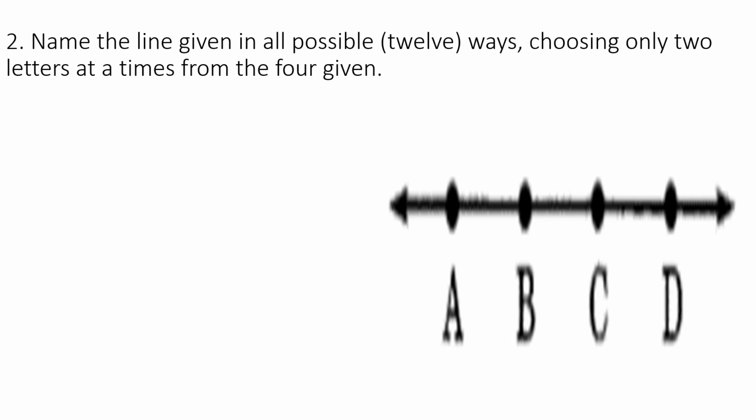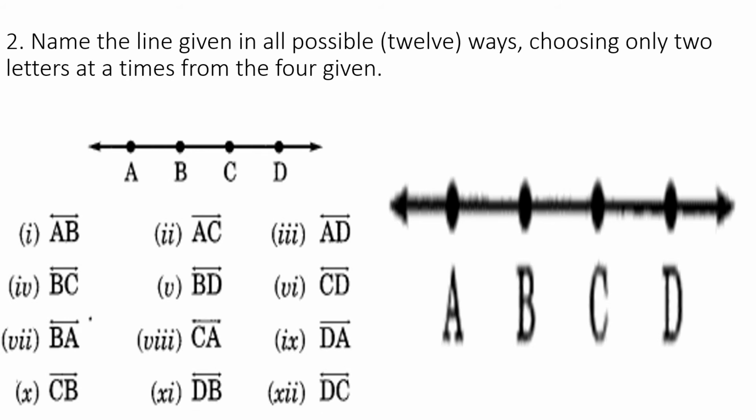Let us find now. So it's a given figure for us. Again one more time we draw this figure. Then we have to find the answer. First one, AB is one line. Then BC is one line. Then CD. And then we can interchange and write BA or CB. Then AC and then AD.